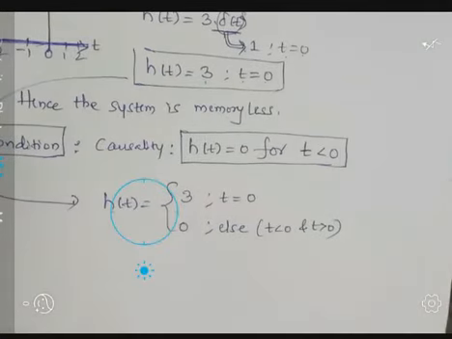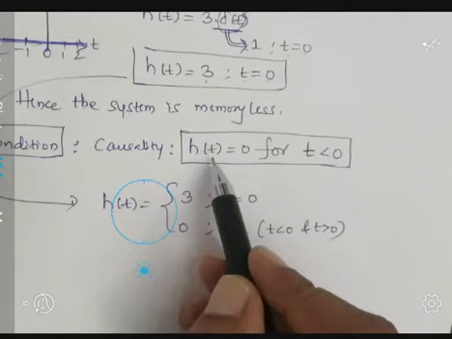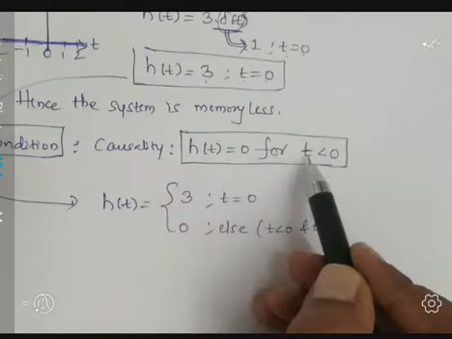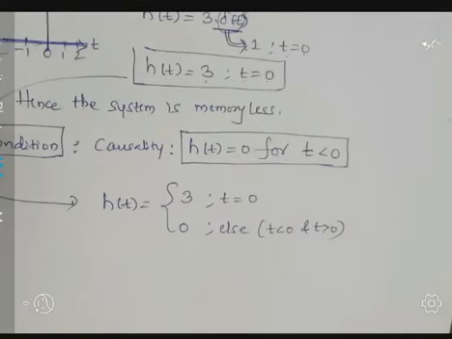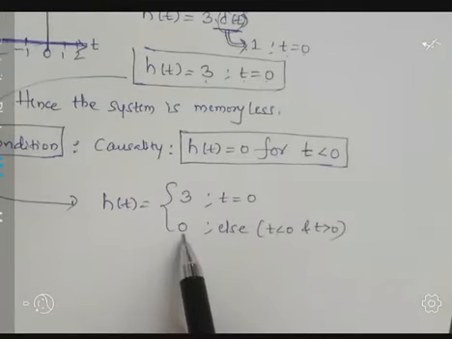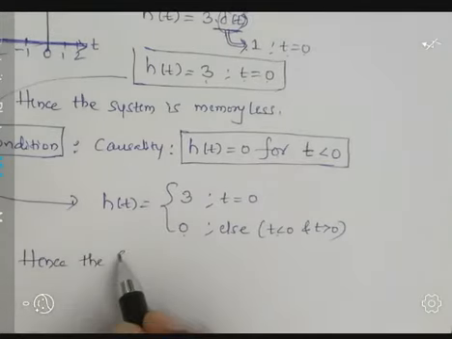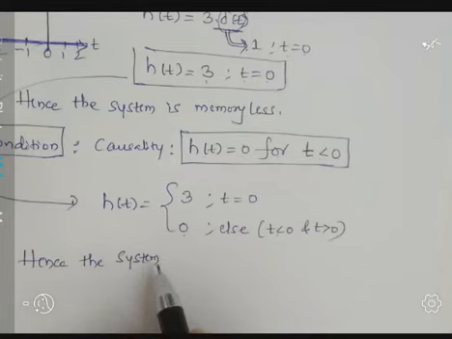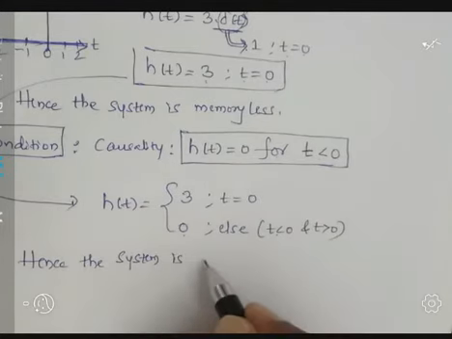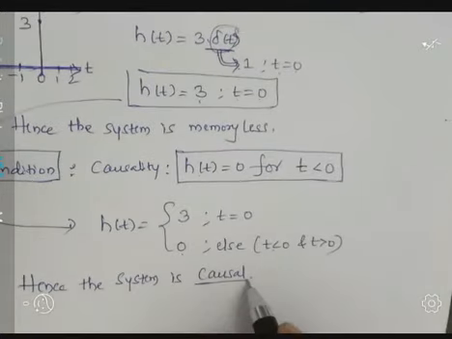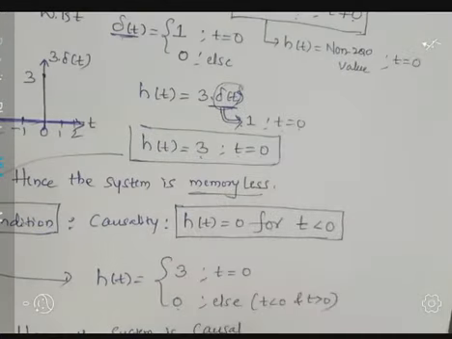So let us check here. A system is said to be causal if it satisfies this condition, h of t equal to 0 for t less than 0. And of course, in this case, for t less than 0, we are getting 0. Hence the system is causal. First one is system is memoryless, system is causal.